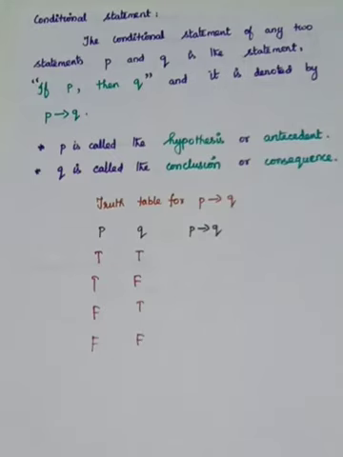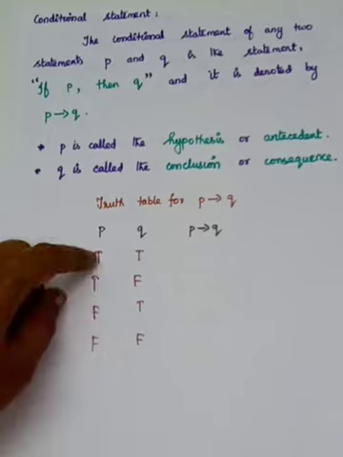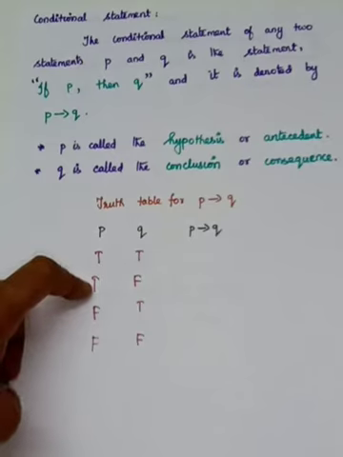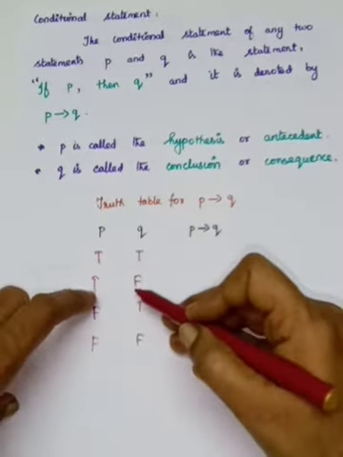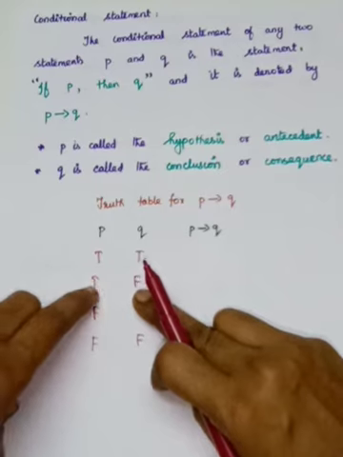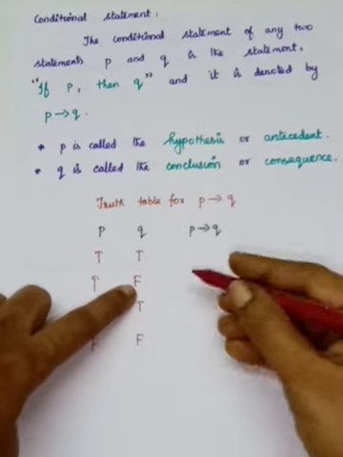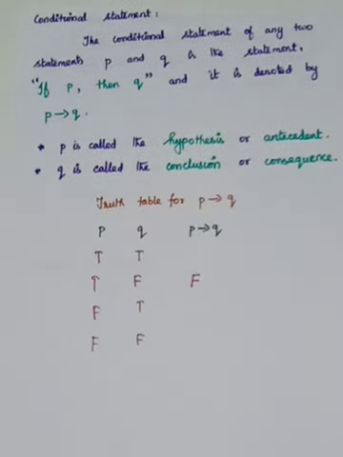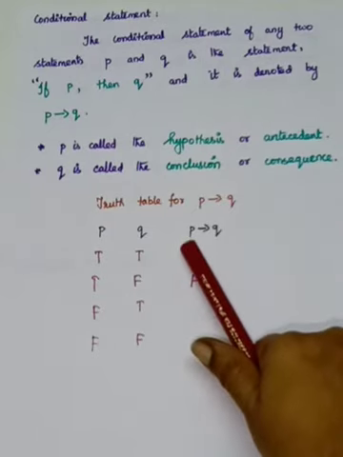So keep that in mind. P implies Q means if P is true and Q is false, then it is false. Otherwise, it is true. What I have said, P is true. So in both of these cases, your P is true. But what I have said, and Q is false. So which condition has to come? This case. When P is true and Q is false, it is false. Otherwise, everything is true.